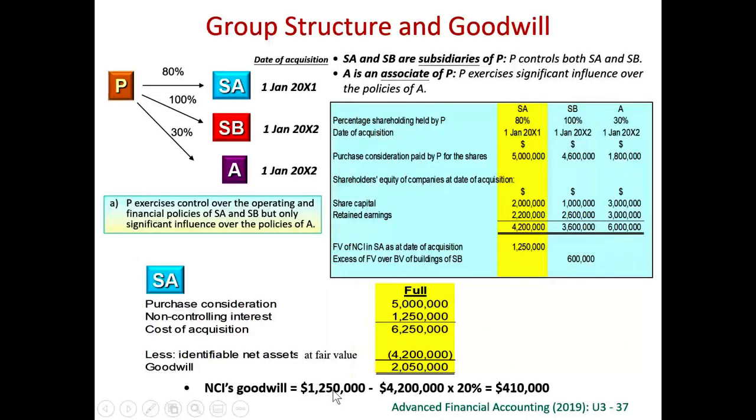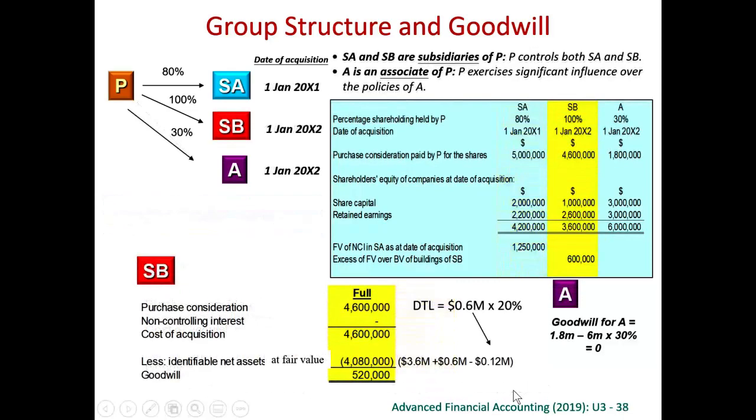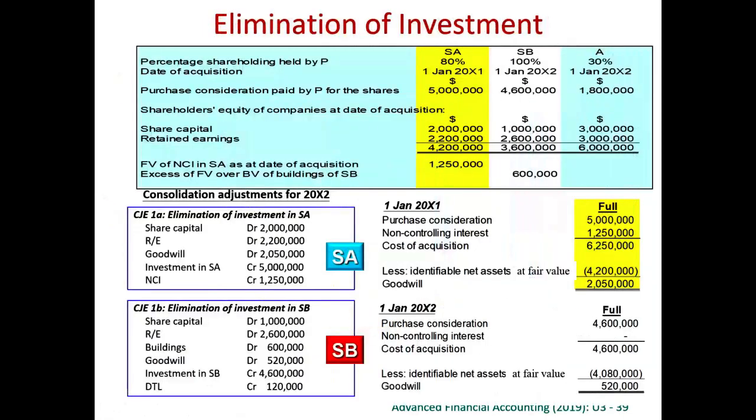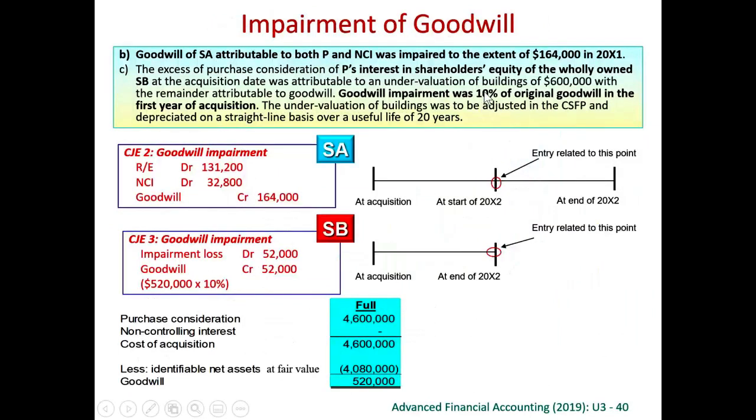Goodwill is what NCI pay, which is the fair value of the NCI at the day of acquisition, minus what NCI gets at the day of acquisition. NCI pay 1,250,000. They get 20% of the book value of the net asset. So this is the goodwill component. This is for subsidiary A. Subsidiary A have got an impairment of goodwill, for which 32,800 has been allocated for NCI.